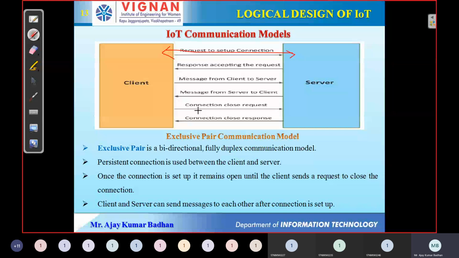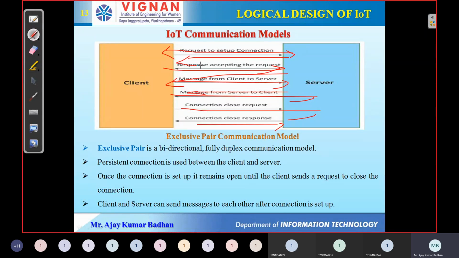Now the client can directly keep on sending data from here to here. It doesn't have to send the same information again and again. Same way, the server can also keep on responding back. It is based on the request-response model, so it can keep on sending.